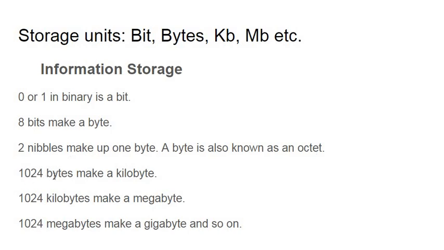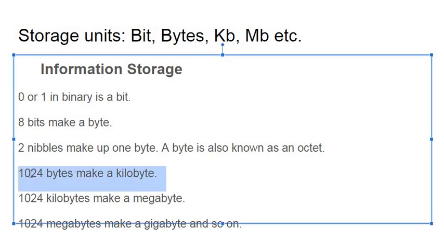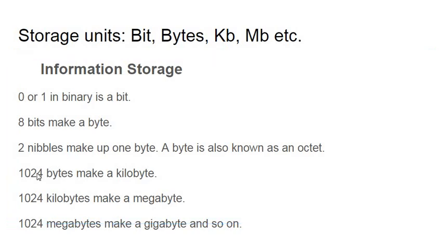Now 1024 bytes make a kilobyte. You might ask, why 1024? Because these numbers are always 2 to the power of something, and 2 to the power of 10 is 1024, so they used 1024. So 1024 bytes make a kilobyte, 1024 kilobytes make a megabyte, and 1024 megabytes make a gigabyte, and so on.